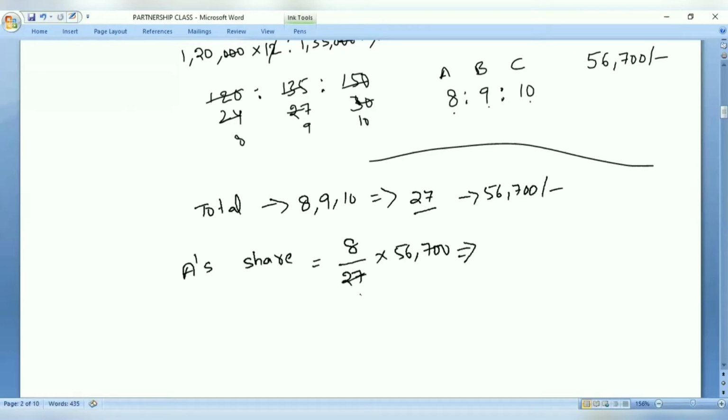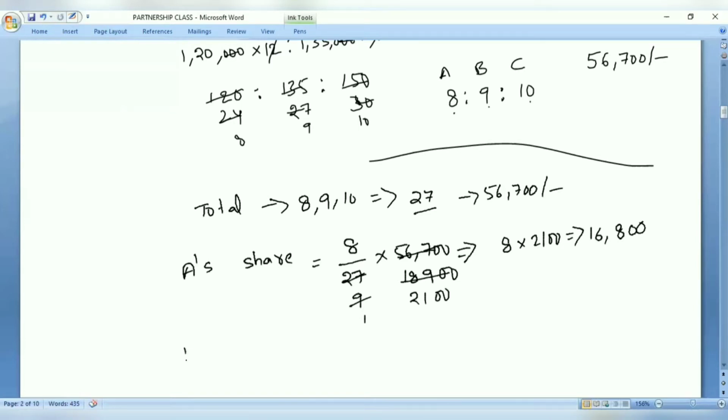First, let us take the 3 table: 3 nines are 27, 3 ones are 3, 3 eights are 24, 27 means 900. Next, 9 ones are 9, 9 twos are 18, 9 ones are 00. So that means 8 into 2100. That means 8 ones are 8, 8 twos are 16, so 16,800.